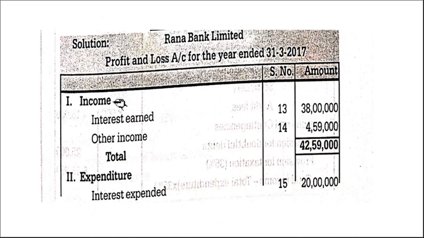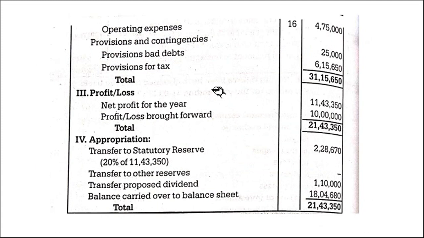The Rana Bank Limited, profit and loss account. Income: interest earned, schedule 13, total 38 lakh, schedule 14, 4,59,000. So 42 lakh 59,000. Then interest expended, schedule 15, 20 lakh. Operating expenses, schedule 16, 4,75,000. Then comes provision. This we have to write separately. Provisions and contingencies: provision for bad debts, 25,000. Provision for taxation, just now we calculated 35%, 6,15,650. So this we have to take into consideration.